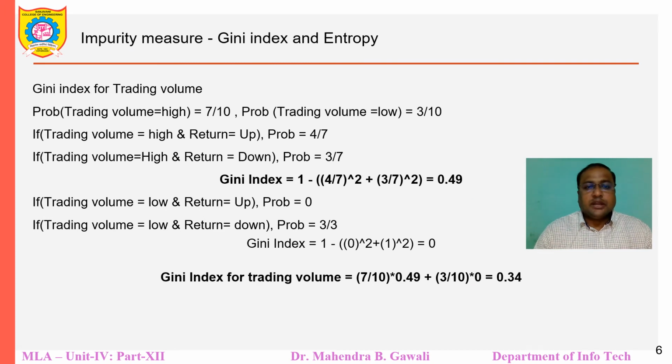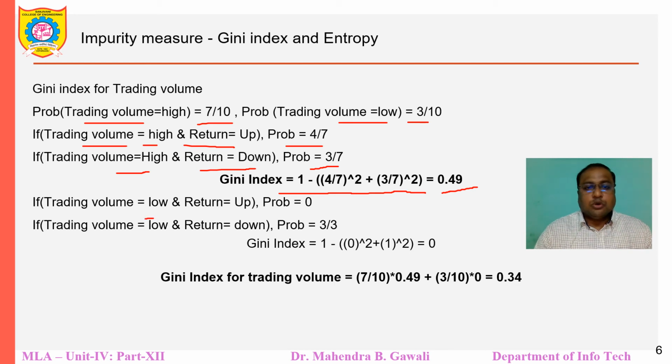Now let me move ahead and calculate the Gini index for trading volume. Probability of trading volume equal to high is 7 by 10. Probability of trading volume low is 3 by 10. If trading volume equal to high and return equal to up, we found 4 by 7. If trading volume equal to high and return down, we found 3 by 7. Gini index is 1 minus (4 by 7) squared plus (3 by 7) squared, which is equal to 0.49.